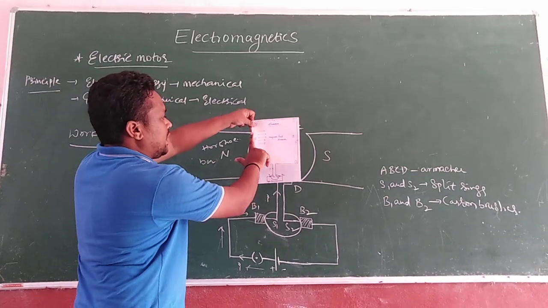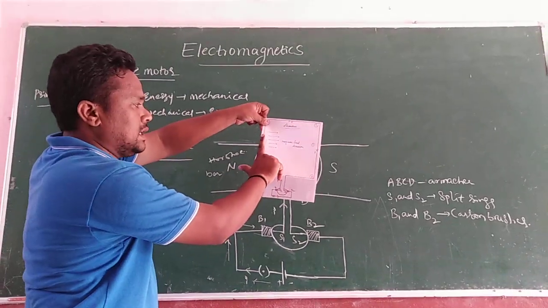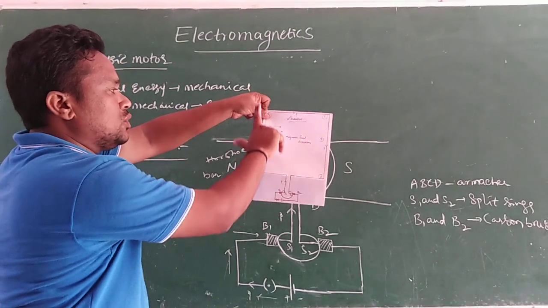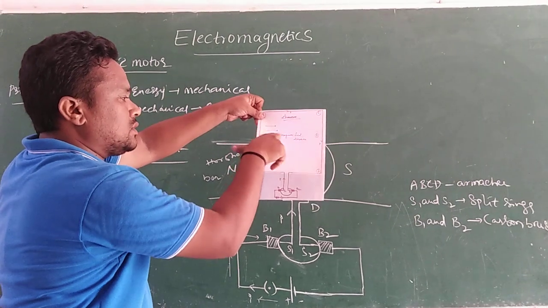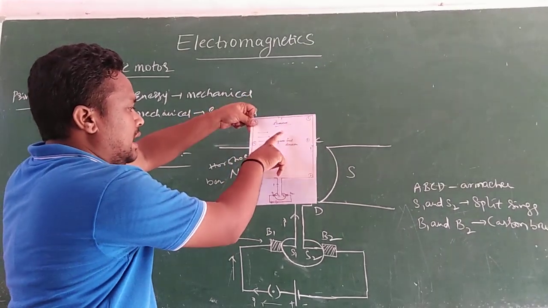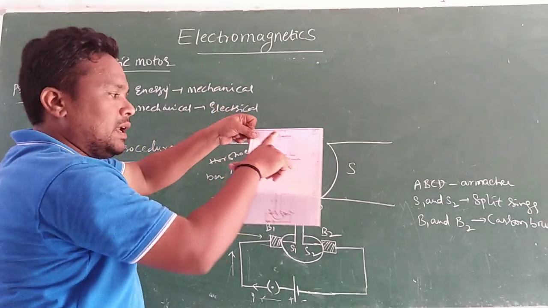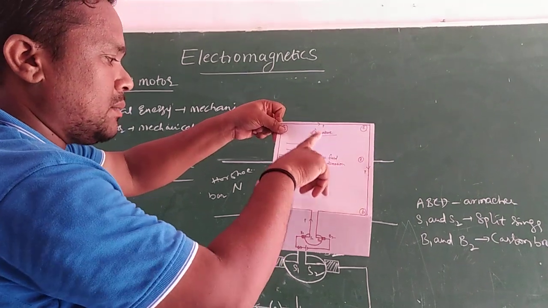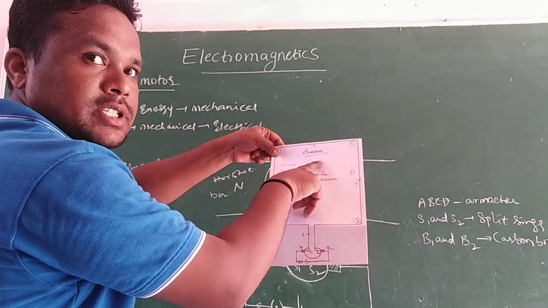Fleming's right hand principle, like this current direction is there. Then what happened? Current moves vertically up. Magnetic field lines are like this, from this to this. And what is this one? Thumb finger is force. The force pulls the armature inside when force is applied like this in this armature AB.